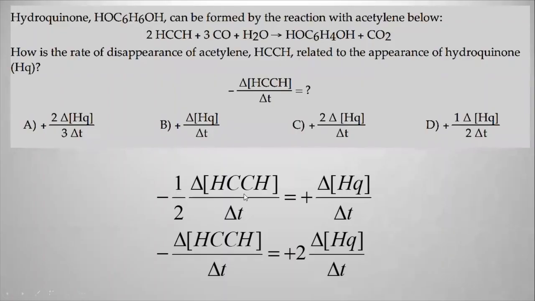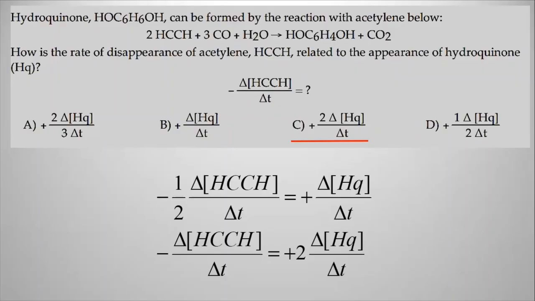So right now, how do you get the acetylene alone over time? You get rid of the 1/2. How do you get rid of 1/2? Multiply the whole equation times 2. And that will give you the rate of disappearance of acetylene versus hydroquinone. So this is the first idea, how to relate the different reactants to different products.